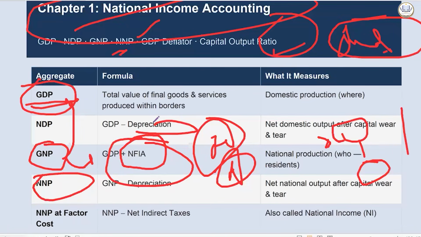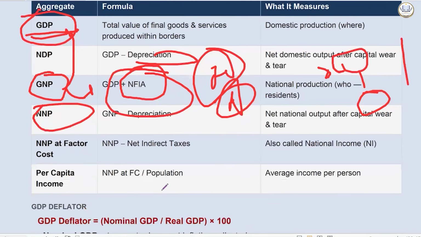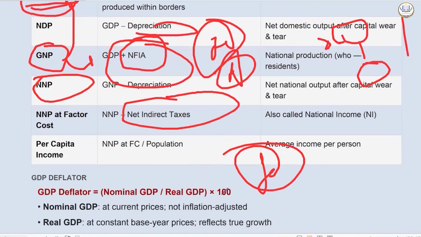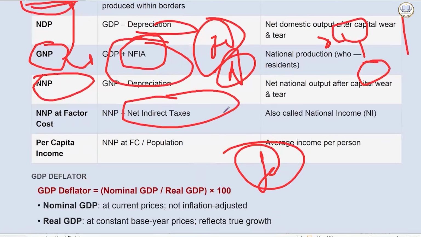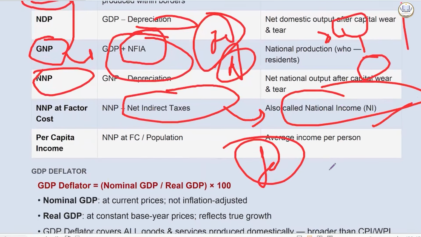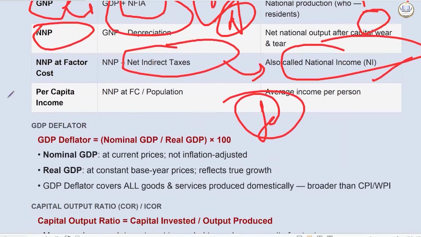So if you subtract the wear and tear, you will get the net. And for finding factor cost, we also subtract net indirect taxes. This is usually called national income in the books, but India is now taking things at market cost. But in books, this is the standard. Don't get confused.